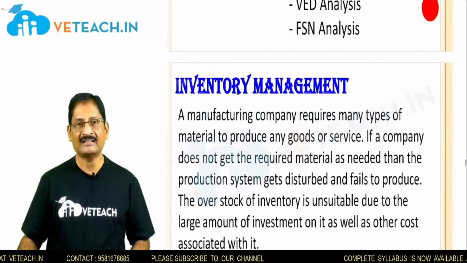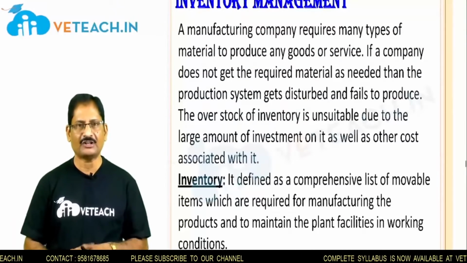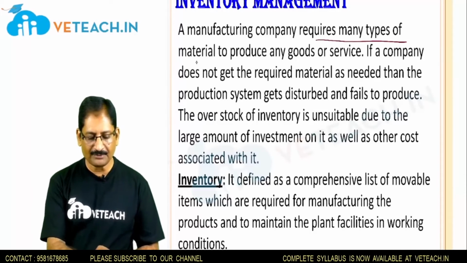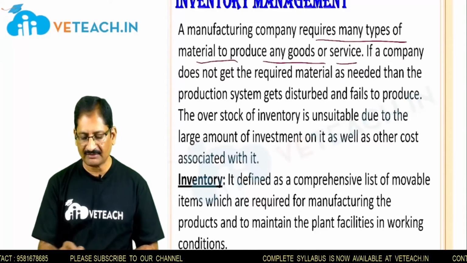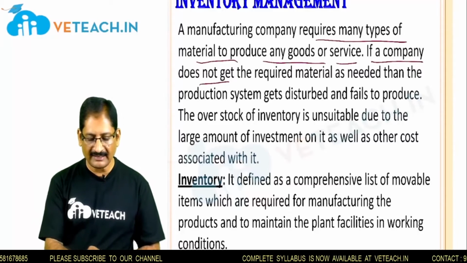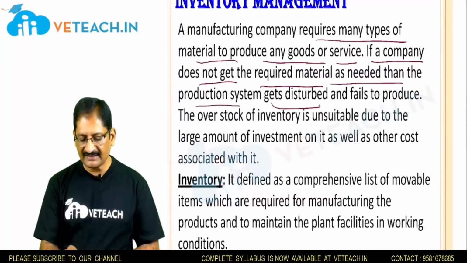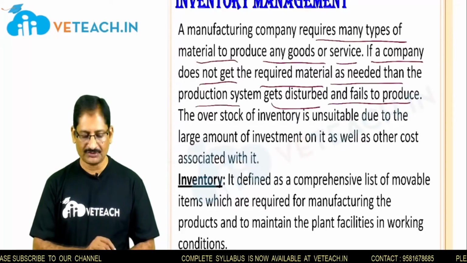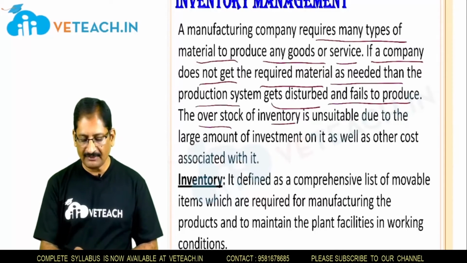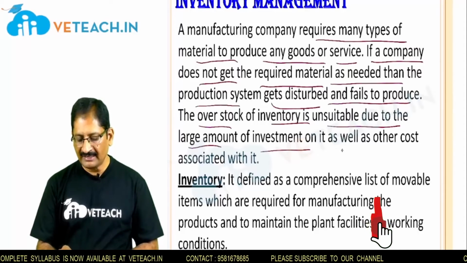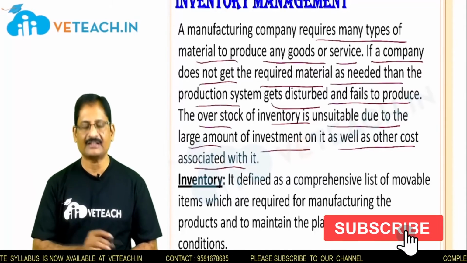So first let us see the introduction to inventory management. Here it is given: a manufacturing company requires many types of material to produce any goods or service. If a company does not get the required material as needed, then the production system gets disturbed and fails to produce. The overstock of inventory is also unsuitable due to the large amount of investment in it as well as other costs associated with it.